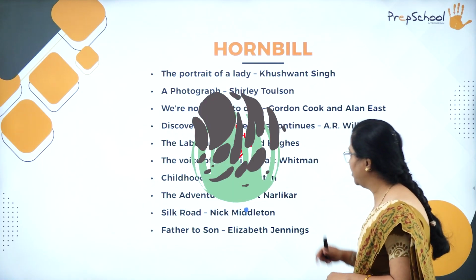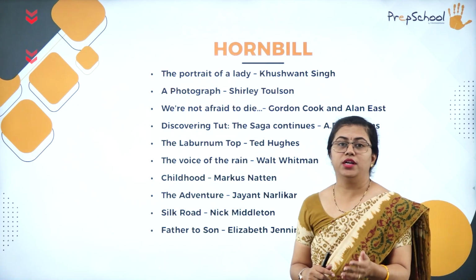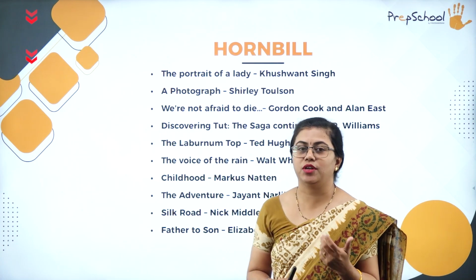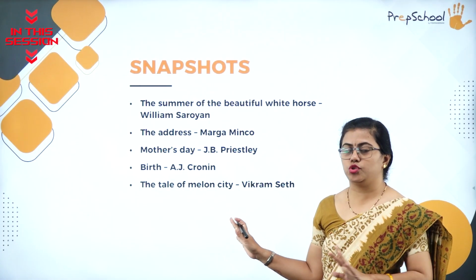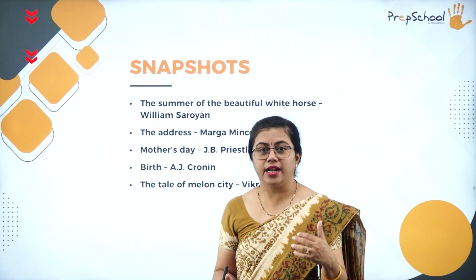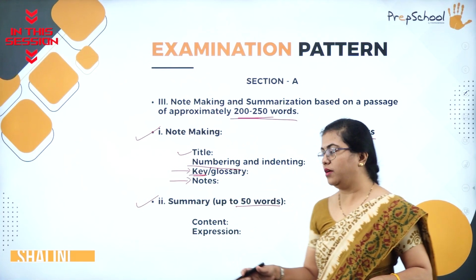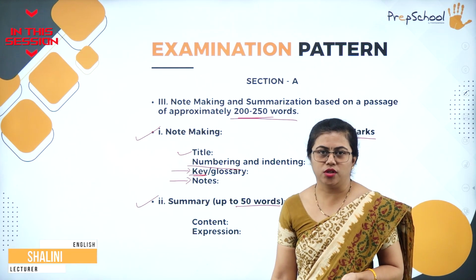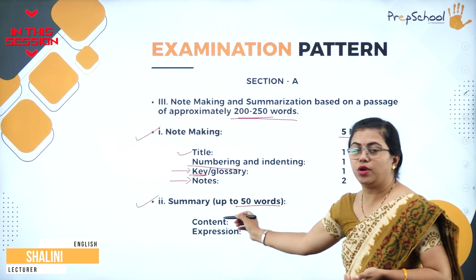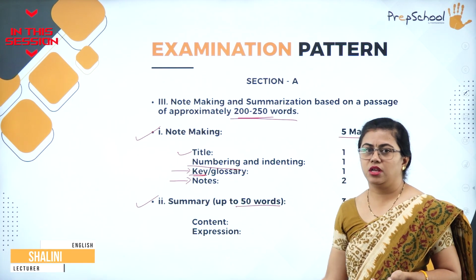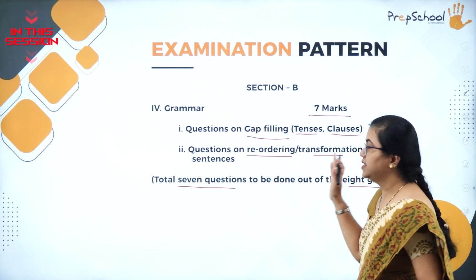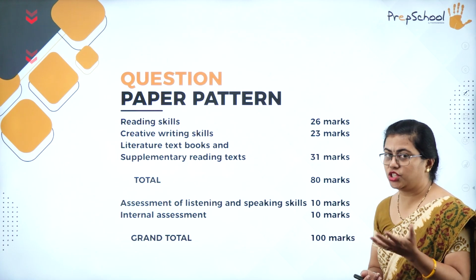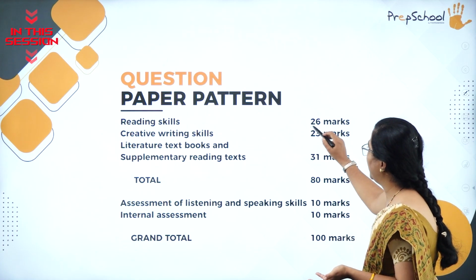Voice of Rain, written by Walt Whitman, a wonderful poet. He has written wonderful poems which tell you more about nature. Whatever you saw here, they are actually the reduced syllabus. The grammar and vocabulary, you need to concentrate on this, and the key points that you have to include when it comes to content. So grammar you will have in this Section B for 7 marks. Reading skills we have, that is Section A, what you're talking about. So that is for 26 marks.